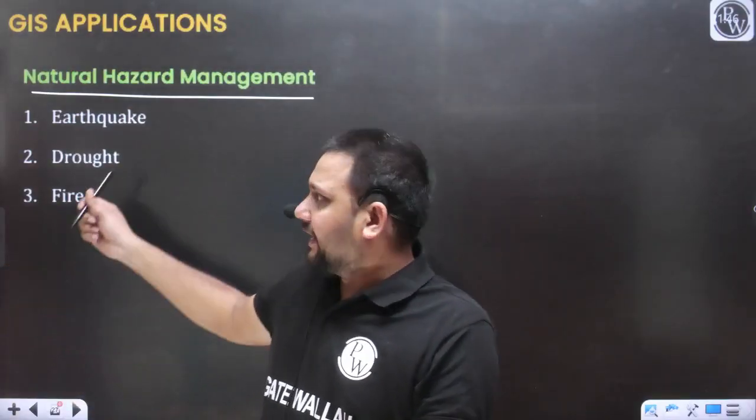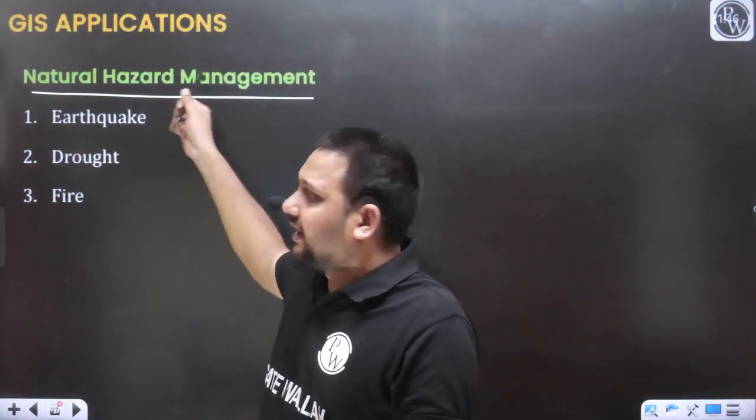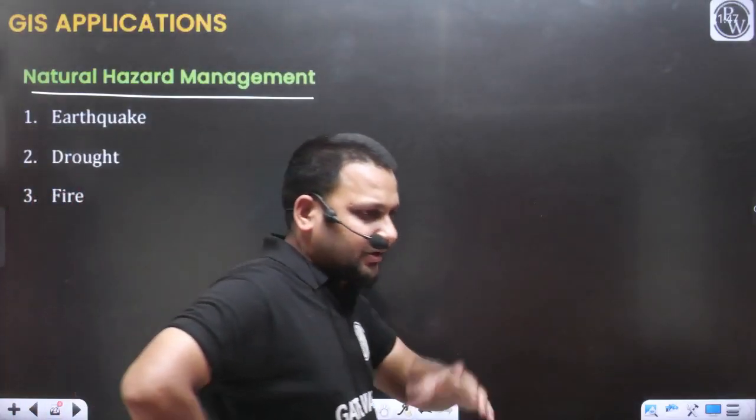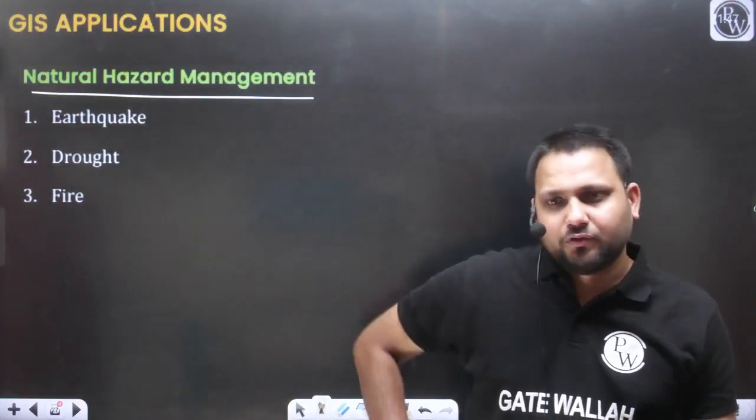Read carefully here, they have mentioned natural hazard management. So whatever casualty or hazard there is due to the earthquake, to manage that hazard, GIS data is going to be useful. But for the prediction of the earthquake, GIS data is not going to be useful. GIS will not help you.